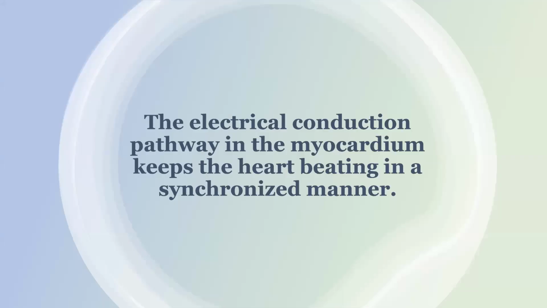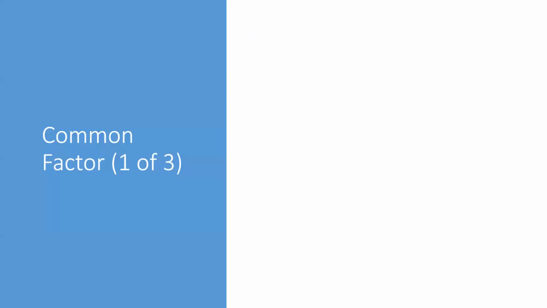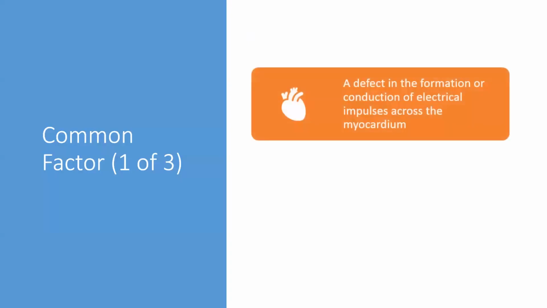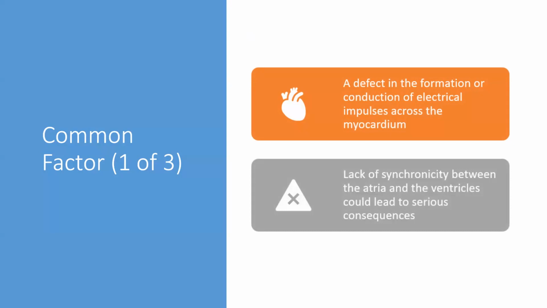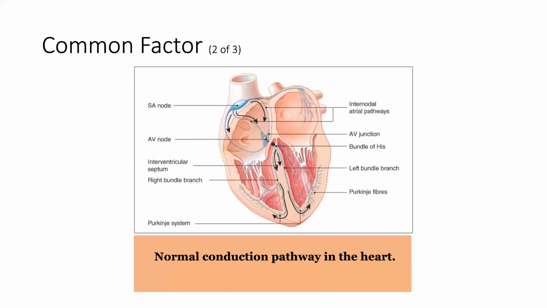The electrical conduction pathway in the myocardium keeps the heart beating in a synchronized manner. If there is a defect in the formation or the conduction of electrical impulses across the myocardium, or a lack of synchronicity between the atria and the ventricles, it could lead to serious consequences as well. Here we can see the normal conduction pathway in the heart.